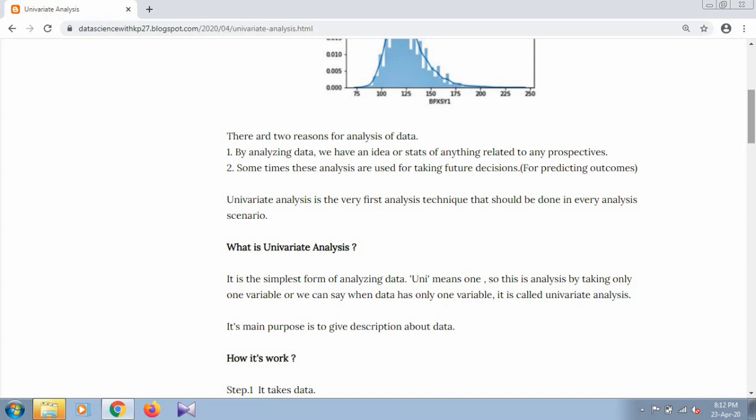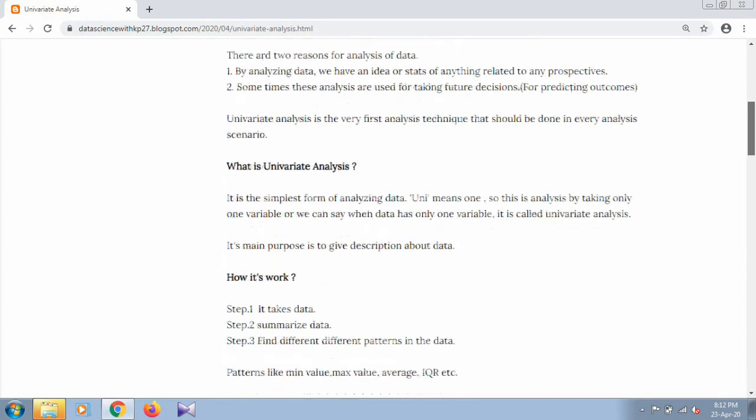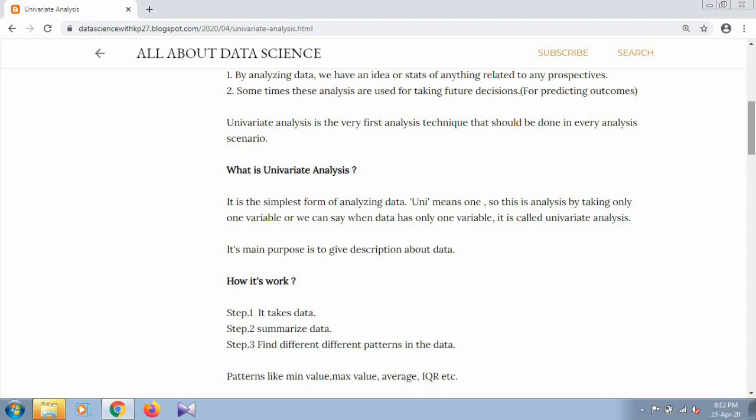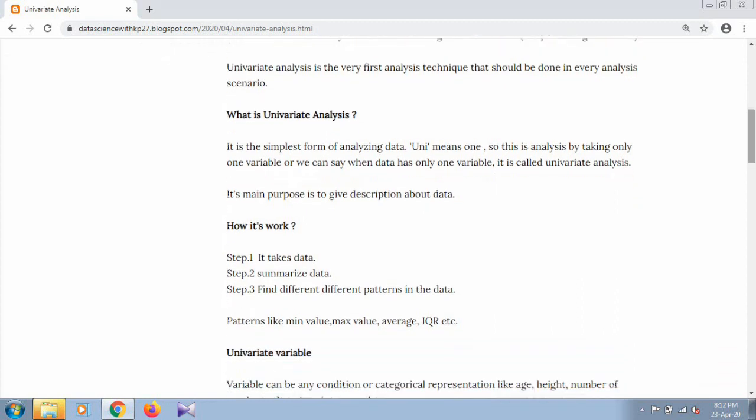And the next one is that sometimes these analyses are used for taking future decisions, meaning, for example, in which area the demand for a particular brand of mobile phone is higher. Sometimes these analyses are used for future prediction, or we can say decisions. Univariate analysis is the very first analysis technique that should be done in every analysis process or scenario.